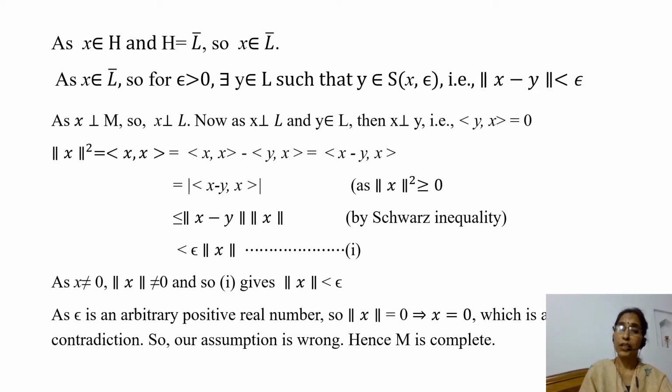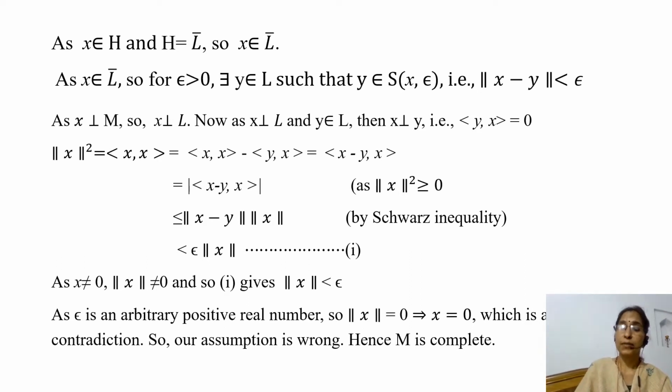Because every neighborhood of x contains a point of L, there exists some point y in L such that y belongs to the neighborhood, that is the open sphere with center x and radius epsilon. That means norm of x minus y is less than epsilon.